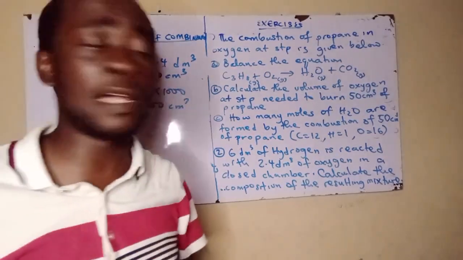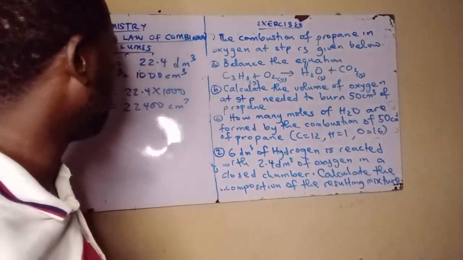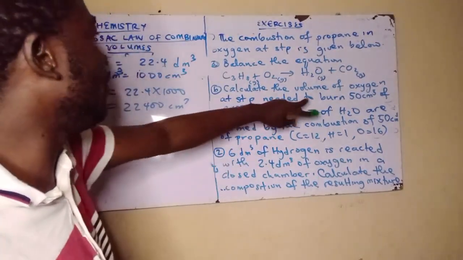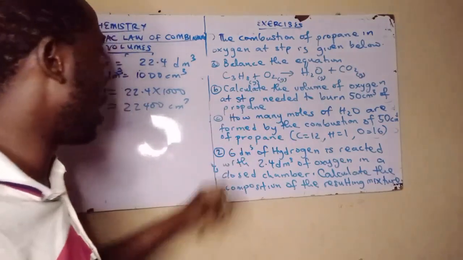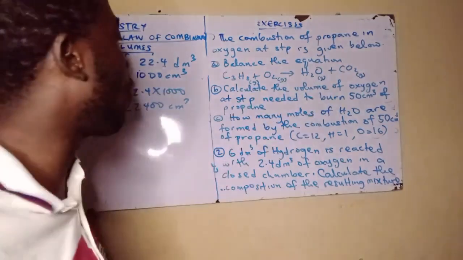Nígbà tá a ti convert ẹ̀ sìn, mo ti mọ iye, wọ́n ní 50 cm³ ló wà fún propane.